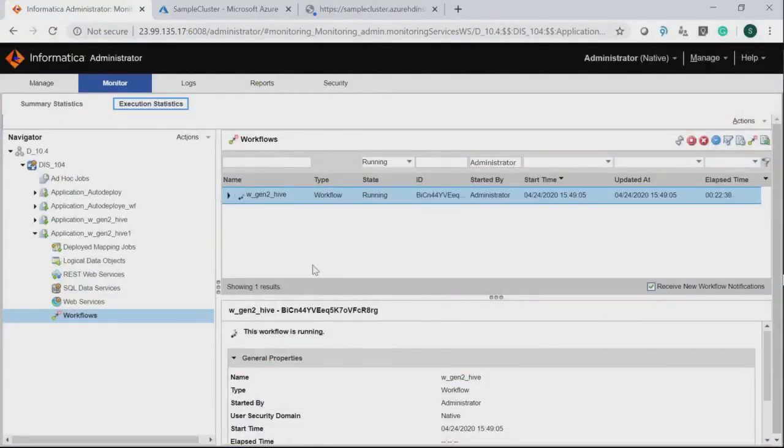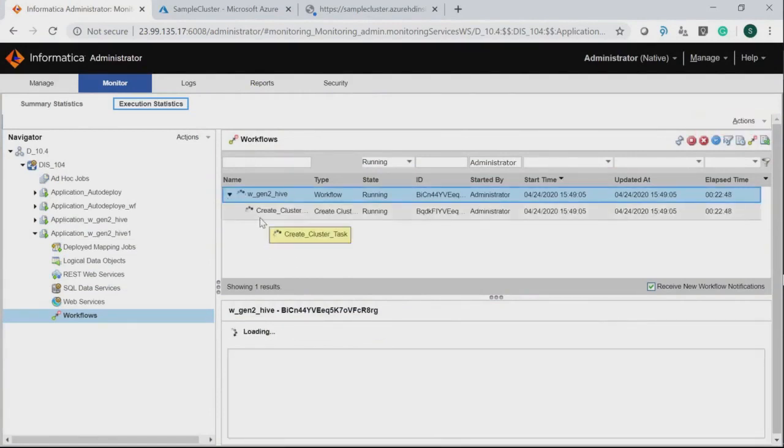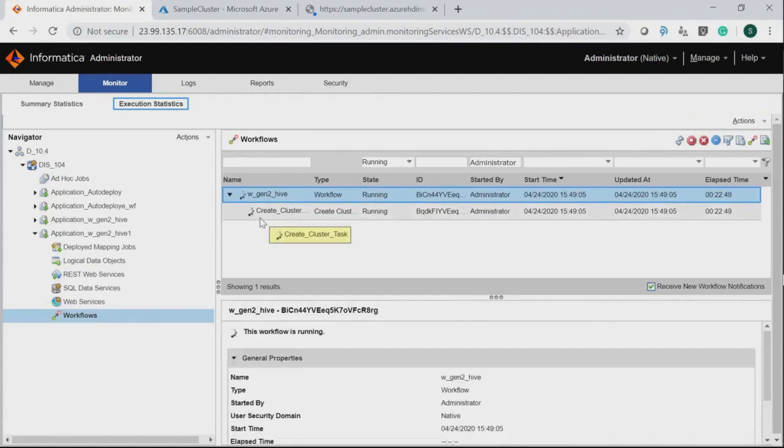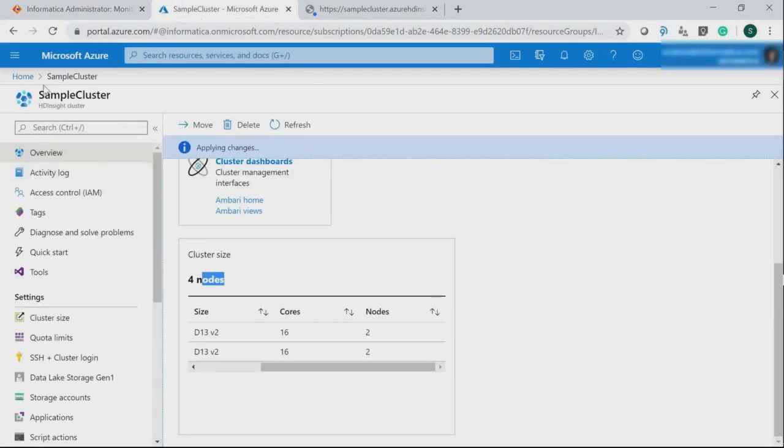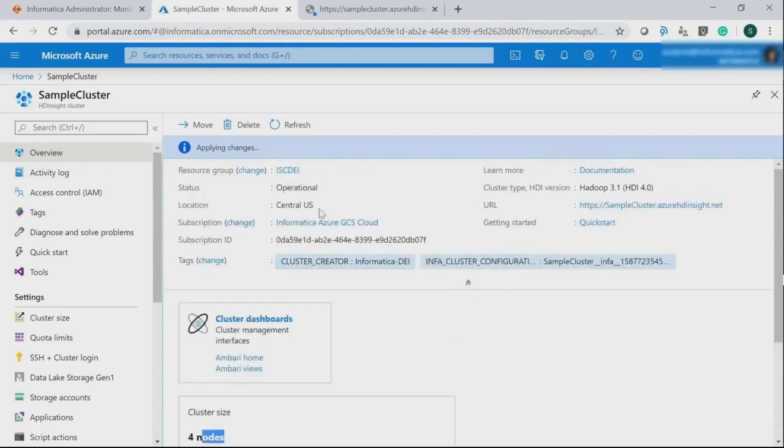I have logged into Informatica admin console to check the status of the workflow that I have started from the developer tool. This is my workflow, and our first component, create cluster task, is running now. We will be able to see the details of the cluster that it is creating from the Azure portal. Log into Azure portal and then search with the cluster name that you have mentioned in the create cluster task, and you will be able to see the details of the cluster.